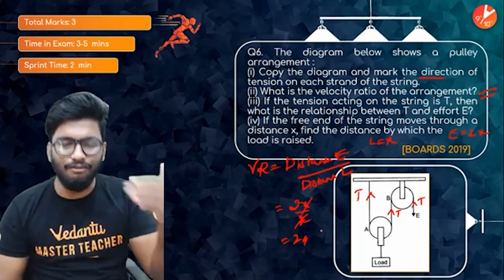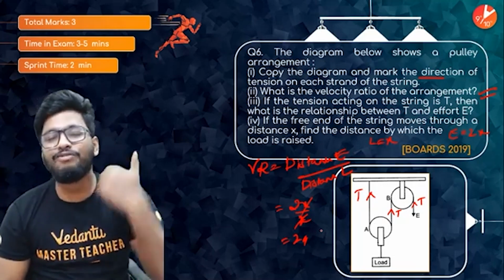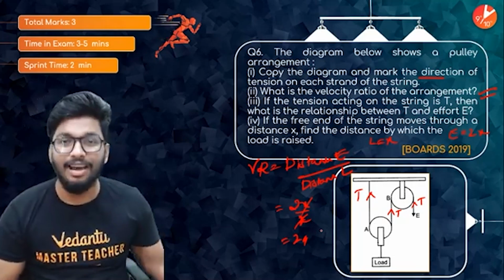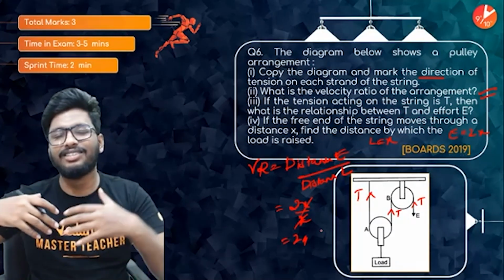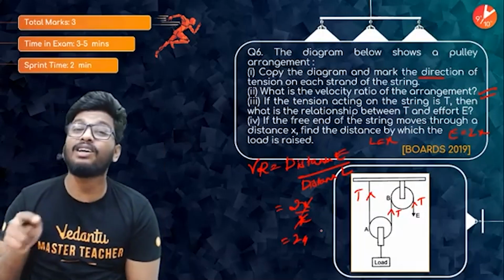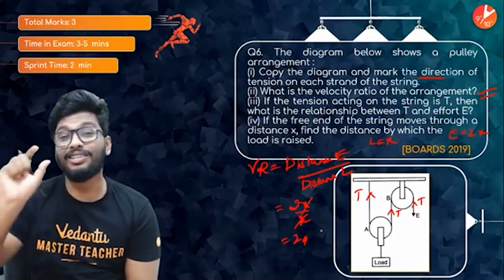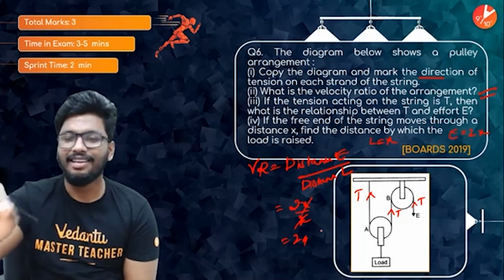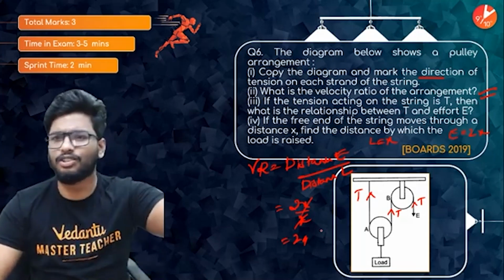So here's the thing, guys. In a force multiplier, you have to compromise on the distance, because the advantage is basically in reducing your effort. You're compromising on the distance. That is one thing you have to understand. So keeping that in mind, this is what you're going to get. Velocity ratio is going to be 2.